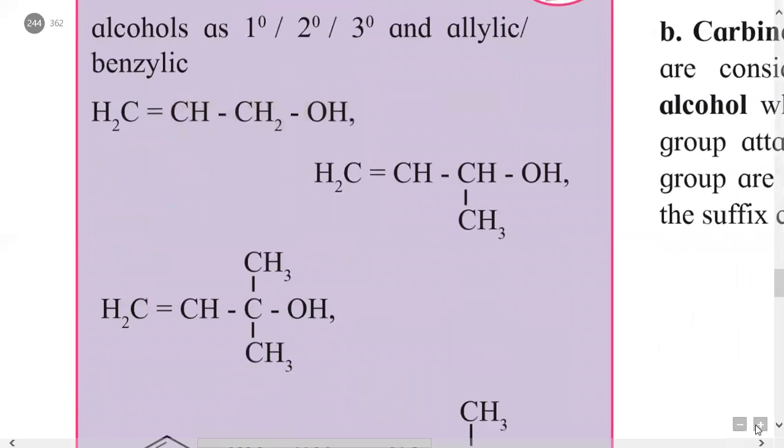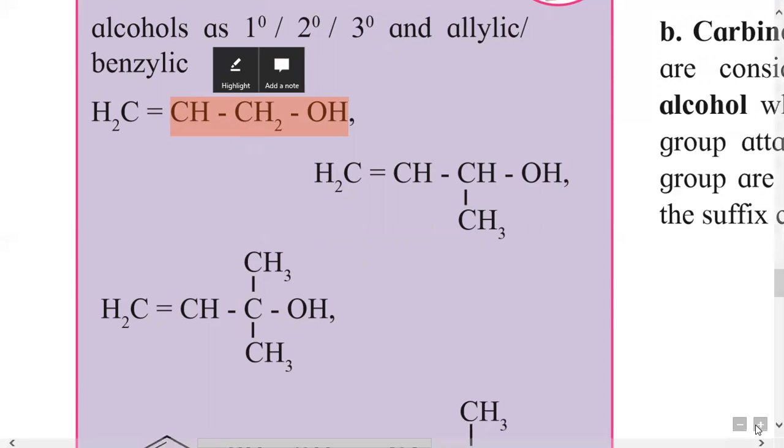Allylic alcohols are further classified into allylic primary, allylic secondary, and allylic tertiary alcohols. Consider this example. Here the OH group is bonded to a primary carbon, that is an sp3 hybridized carbon, which is then bonded to this sp2 hybridized carbon.